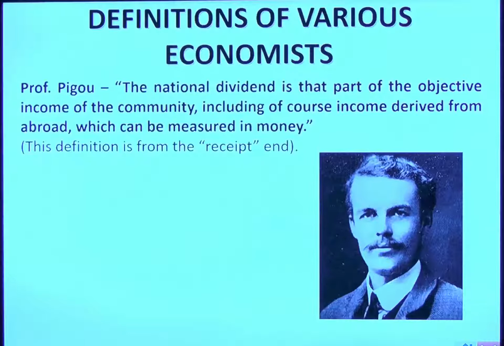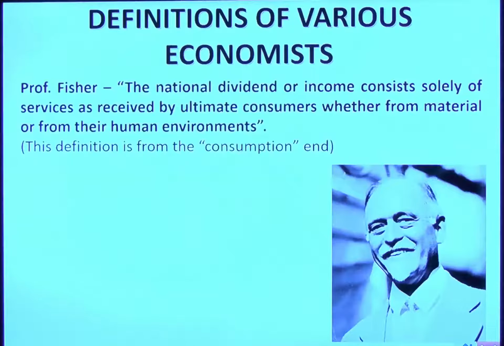As we know, expense of one person becomes income of the other person. So if we make the aggregate of income of all within our country plus from abroad, it should be a national income. It should be matching with the earlier income ideally. So from income point of view, the definition is given.